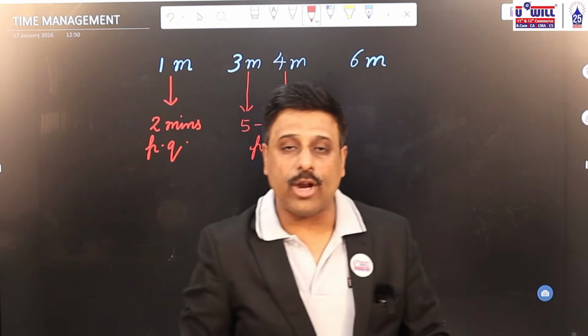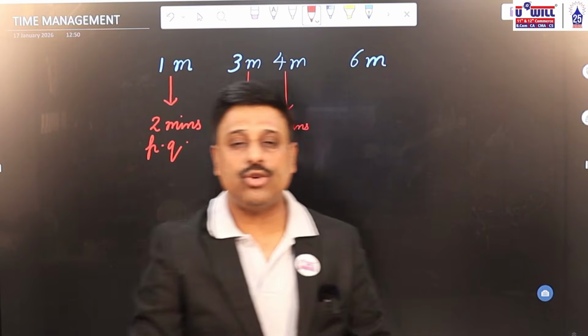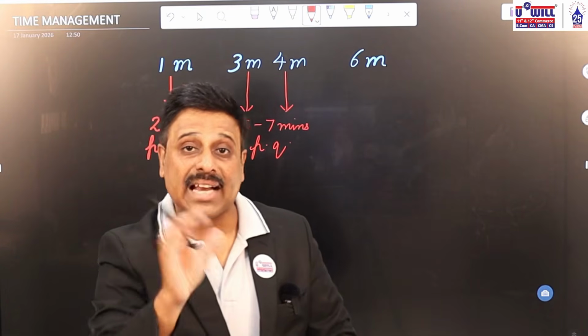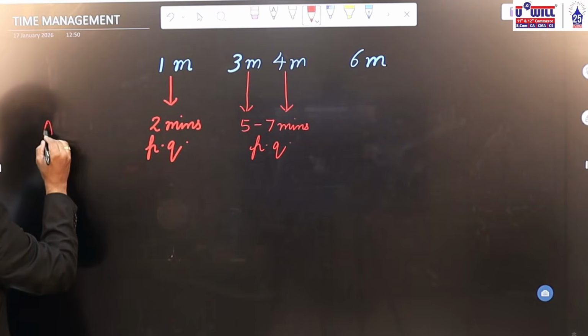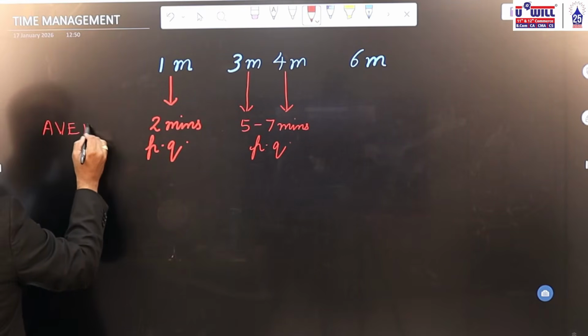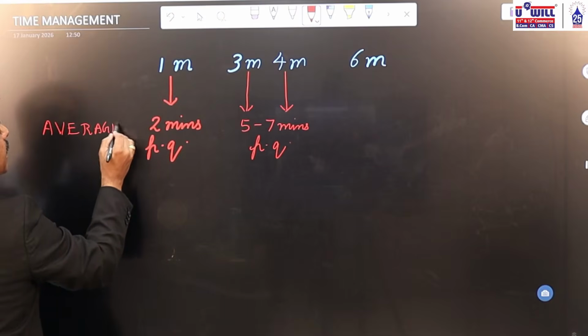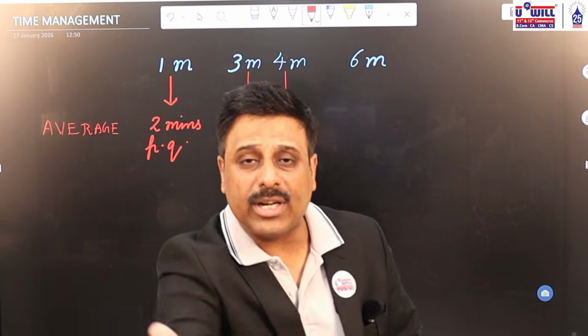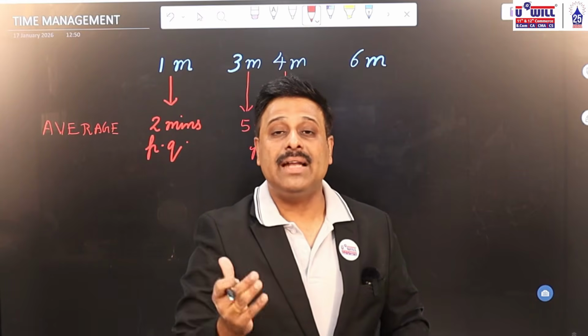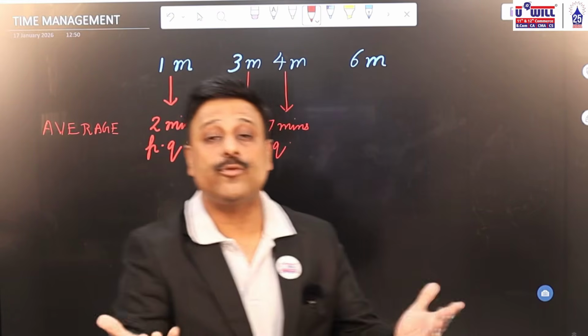See, you cannot complete any 1 marker MCQ in exactly 2 minutes, so that's why I'm saying it is the approximate average time you will devote. It is quite possible that some theoretical 1 mark questions you may finish in just 5 or 10 seconds, and some questions may require 3 to 4 minutes to solve.